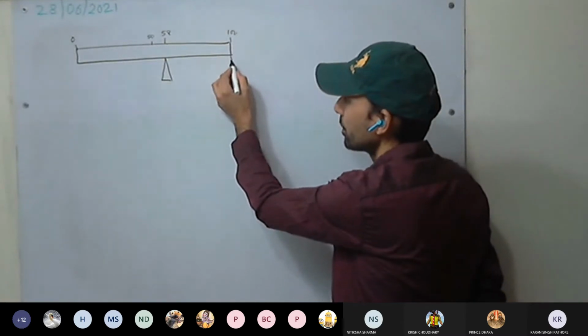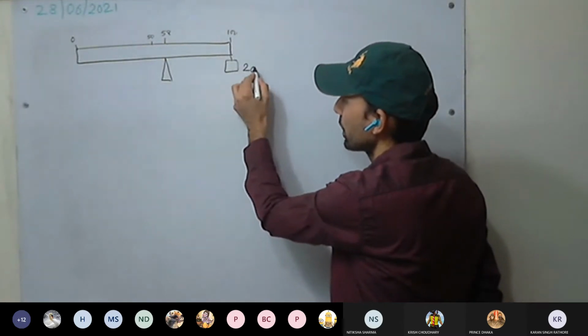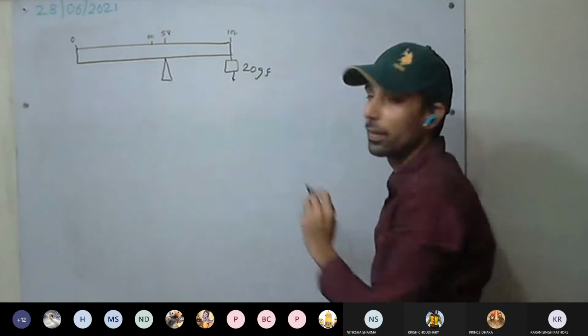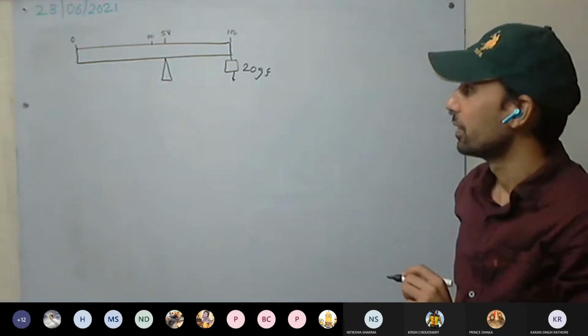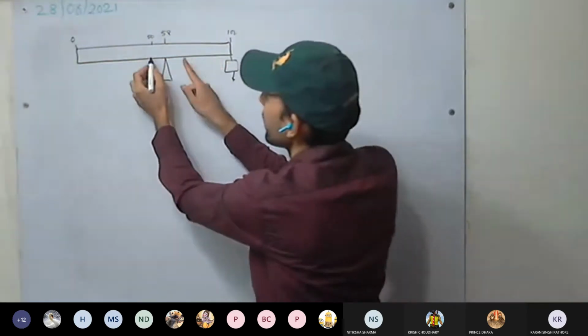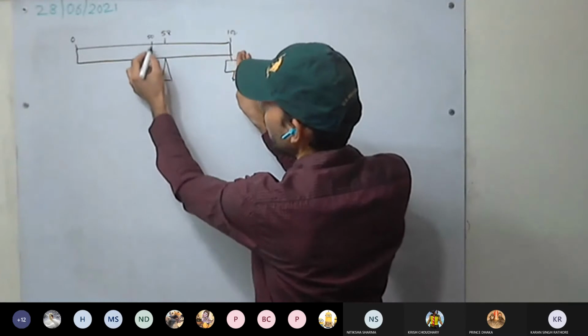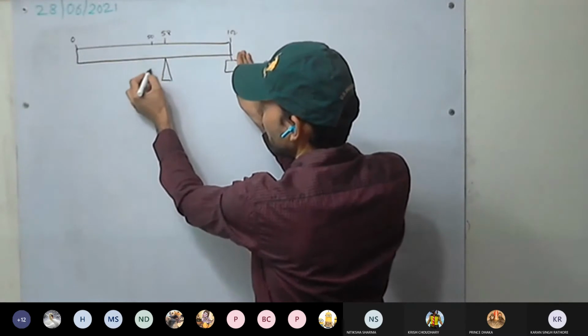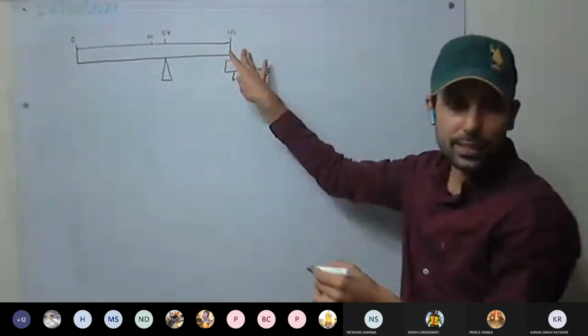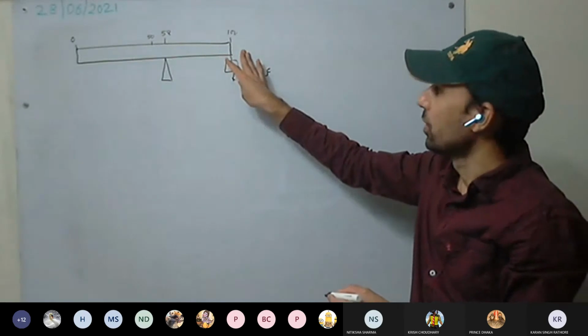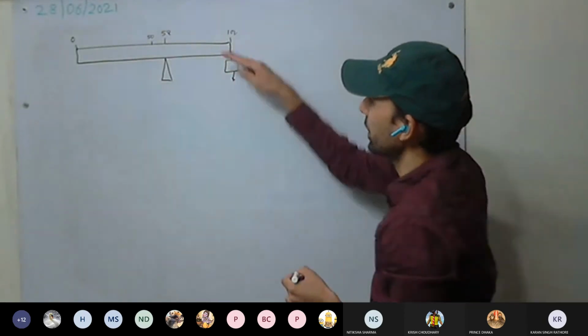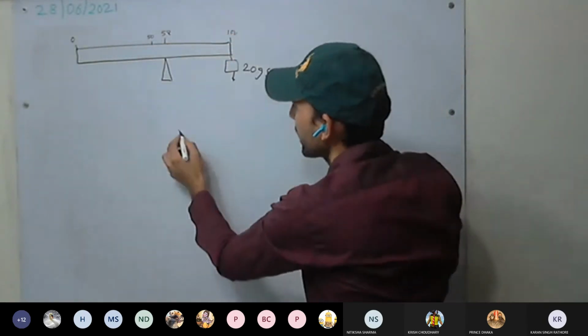Here? Yes or no? Because see here, initially if we do not put any weight, where will it be balanced? At 50. It will balance at 50. If we put the weight, what will happen? It will slide down.